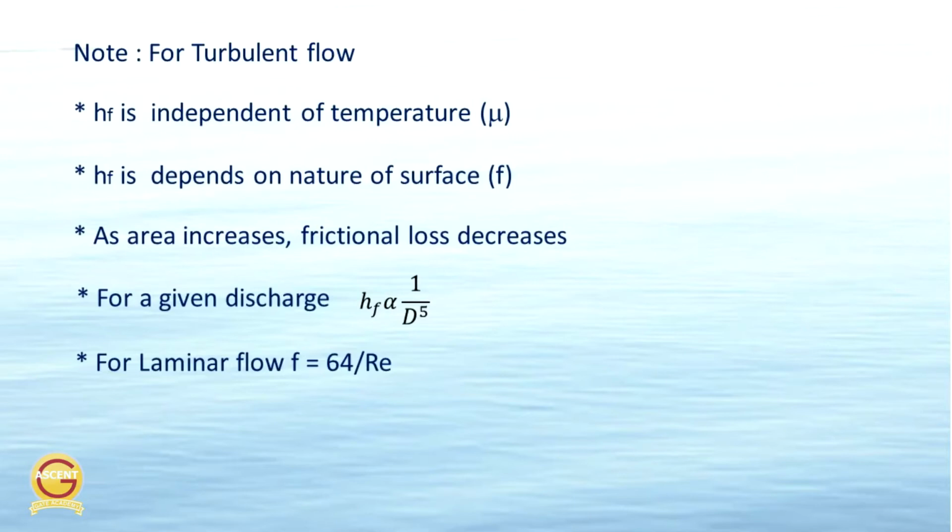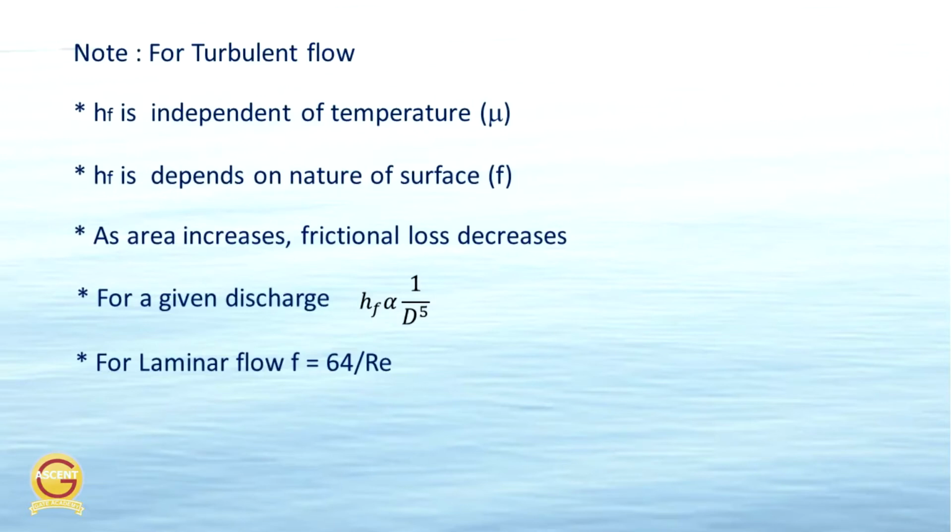Second, HF depends on the nature of surface. You can see the Darcy friction coefficient, which is further dependent upon the coefficient of friction. This means that the loss in pressure head is dependent on the pipe material, the nature of surface. Next, as area increases, frictional loss decreases. Same thing, as diameter increases, HF decreases, as HF is inversely proportional to d. Next, for a given discharge, HF is inversely proportional to d raised power 5. And the same formula can be used for laminar flow as well.